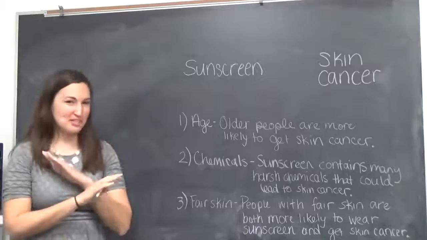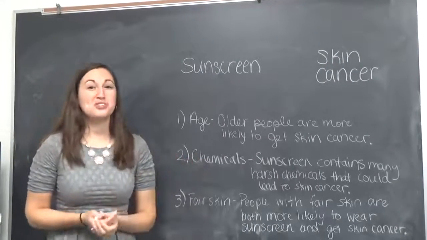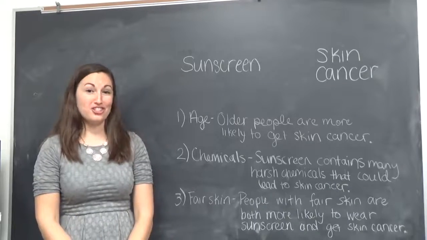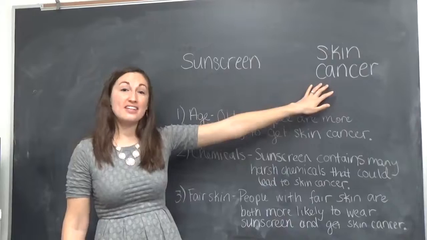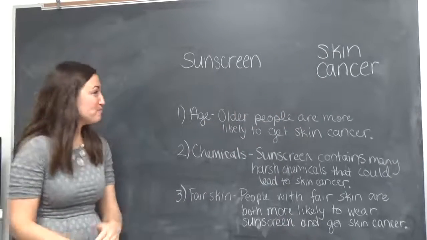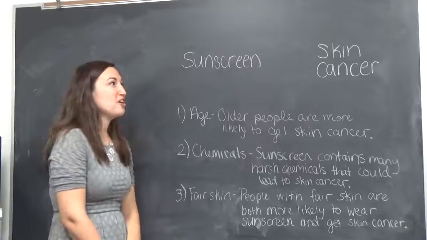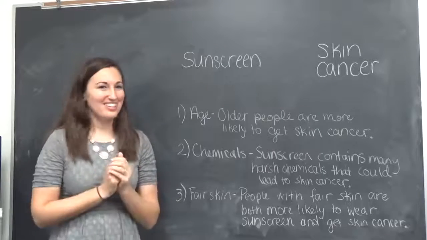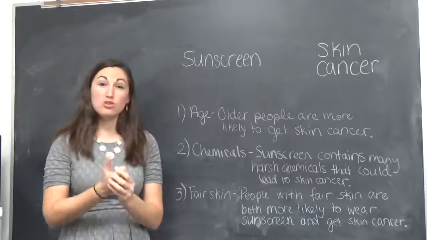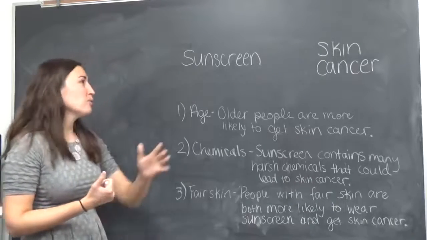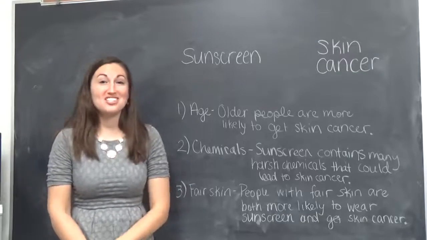Randomized controlled experiments do not have confounders, so we're going to specifically do an example of an observational study. This one is about sunscreen and skin cancer. I read an article a couple years ago, and it basically said that people who wear sunscreen are more likely to get skin cancer. And right away I thought, that sounds kind of strange. What is going on? I knew it was an observational study. They weren't assigning anyone to wear sunscreen. They were just observing something that people naturally did.